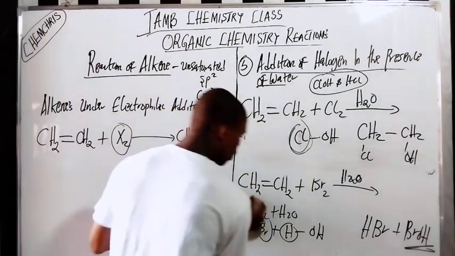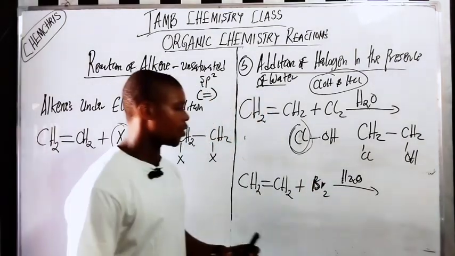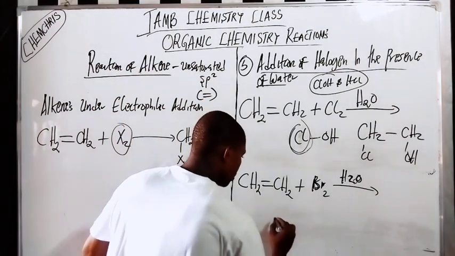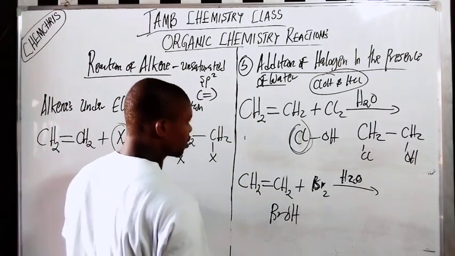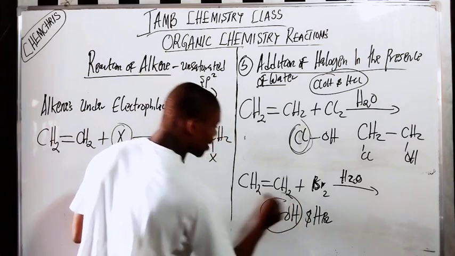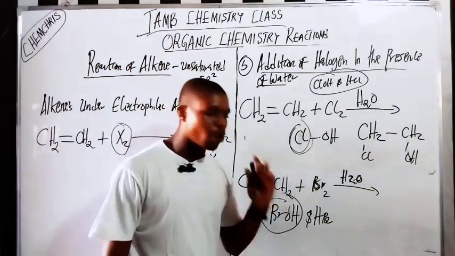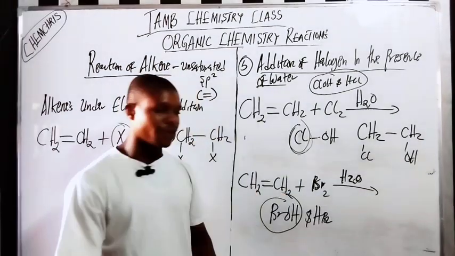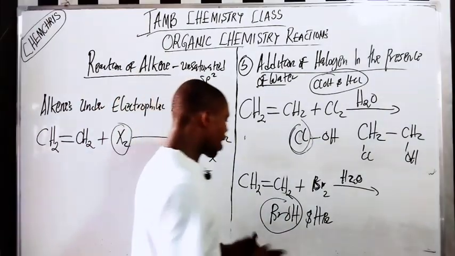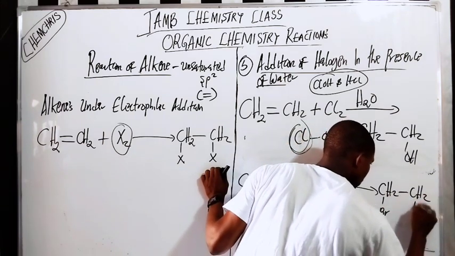Now the same thing will occur here. Now here you have BrOH and HBr. Now it is the bromine water you are looking at. So bromine is always added to the carbon atom with more hydrogen atoms, while the OH is added to the carbon atom with less hydrogen atoms. So here we have CH2Br and CH2OH.